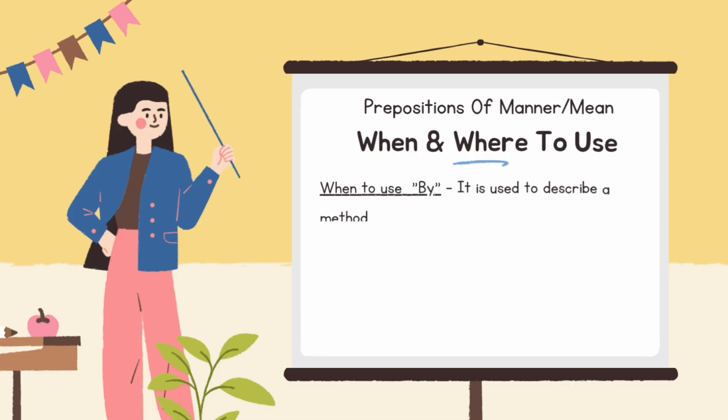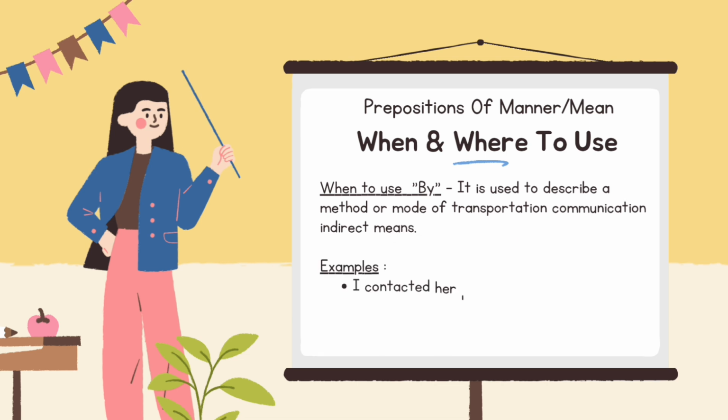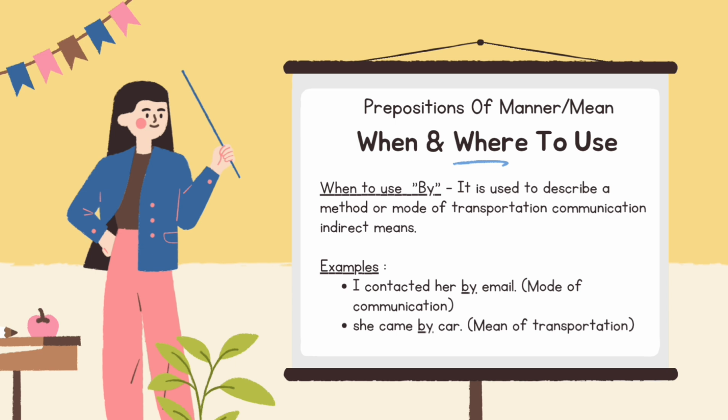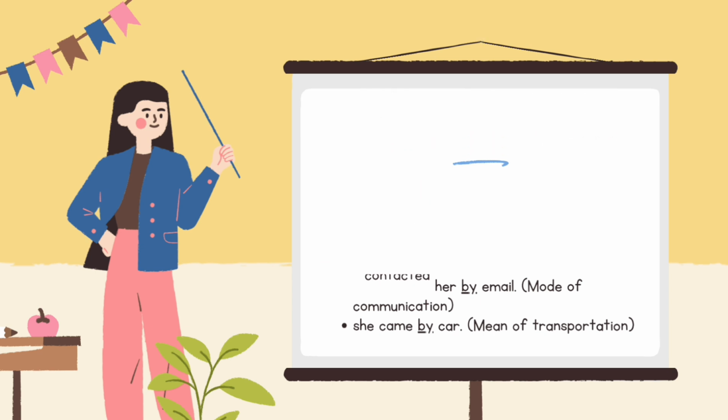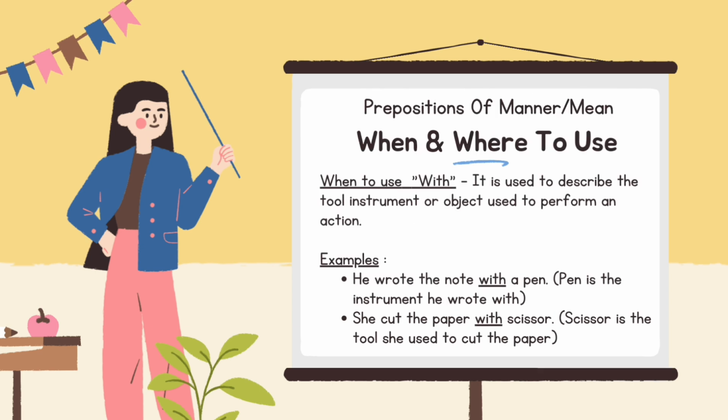Prepositions of manner, means. When and where to use by. It is used to describe a method or mode of transportation or communication, or direct means. Examples: I contacted her by email. Mode of communication. She came by car. Means of transportation.